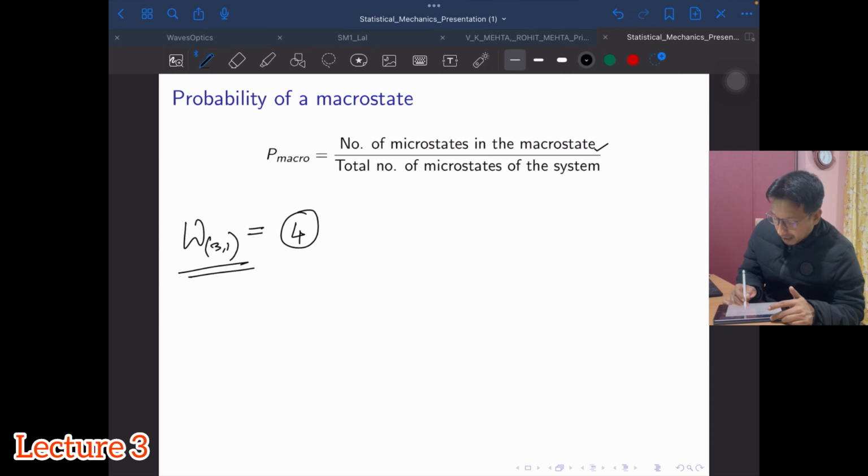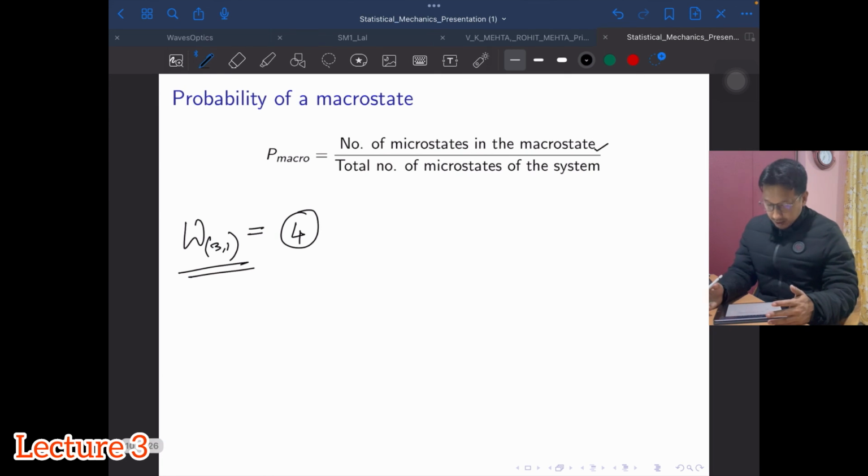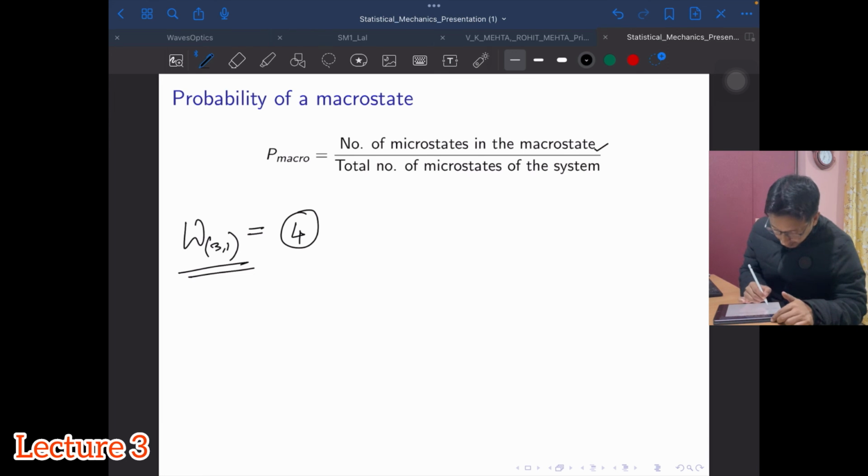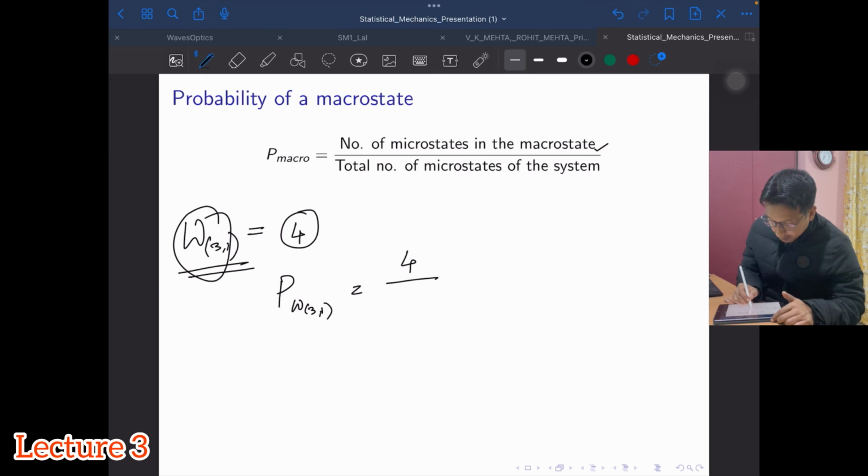For the total number of microstates of the system, we have already talked about how to calculate it for 2 equal compartments: 2 to the power n, where n is the total number of particles. So I have 16 total microstates in the example. So the probability of the macrostate W31 is 4 divided by 16, which is 1 by 4. So this is the probability of occurrence of a macrostate.